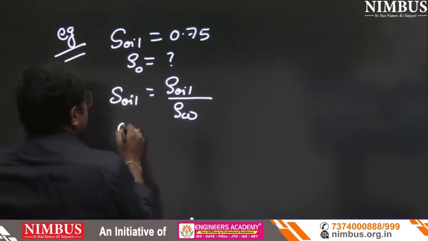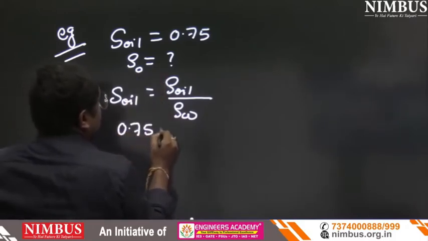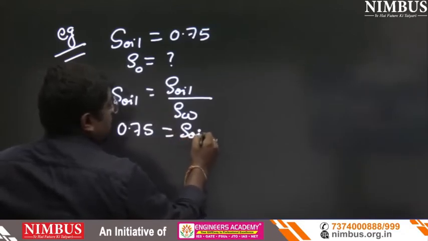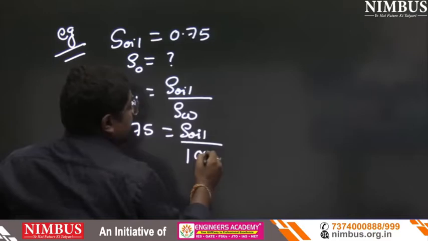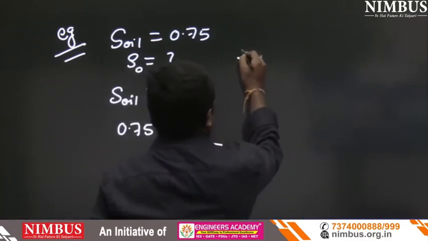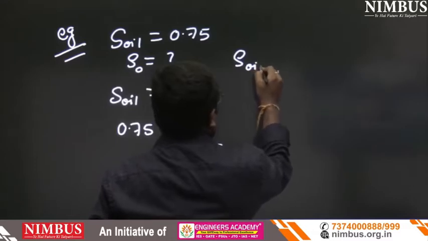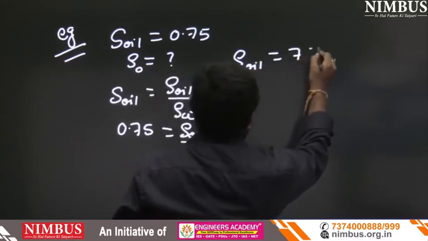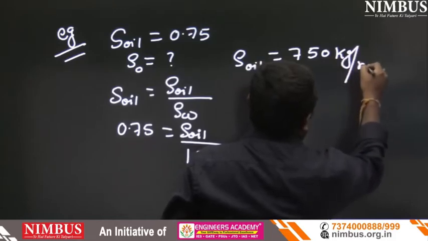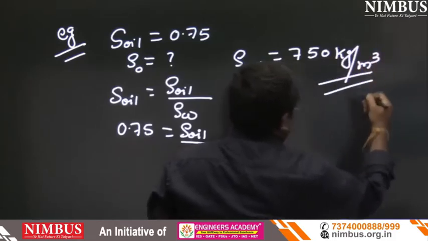Here it is given 0.75 equals rho oil upon rho water, that is 1000 kg per meter cube. So rho oil equals 750 kg per meter cube. That is the basic question.